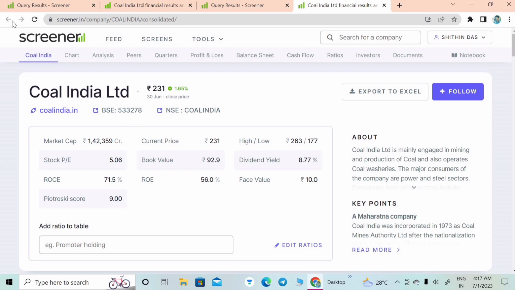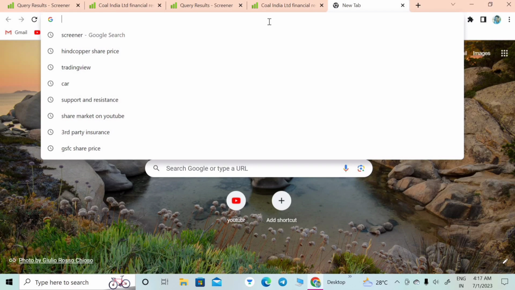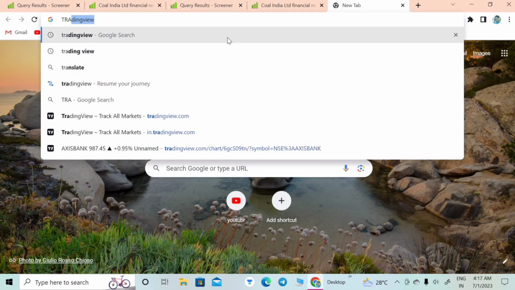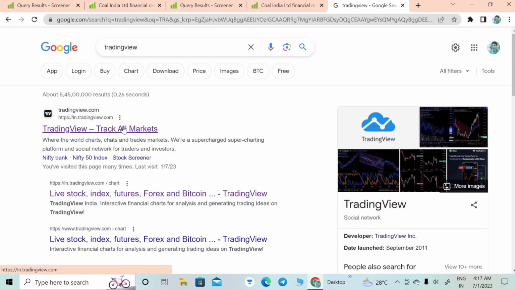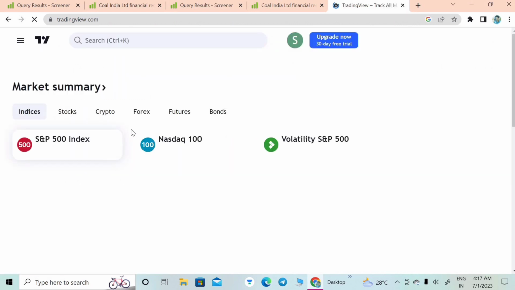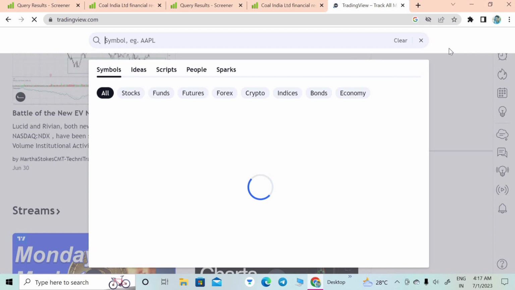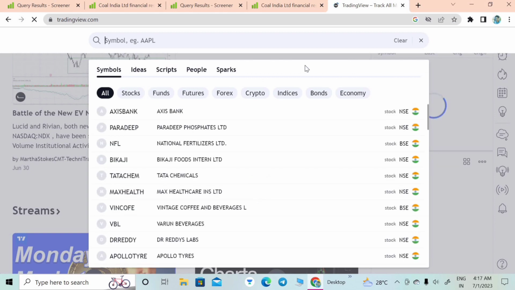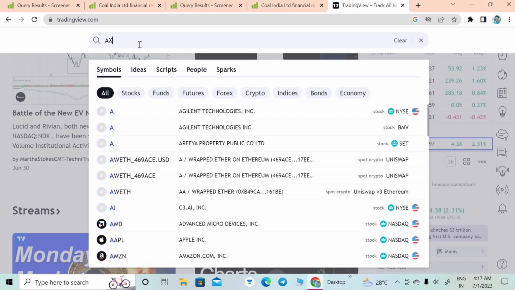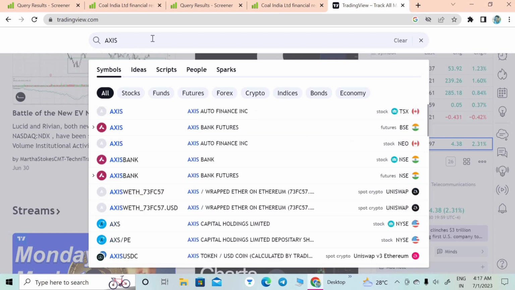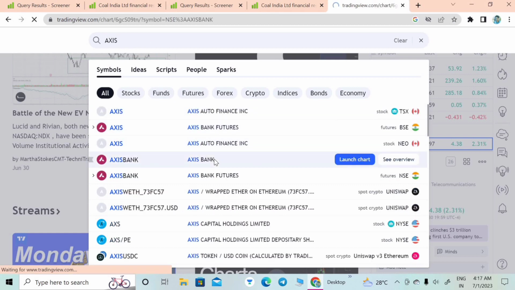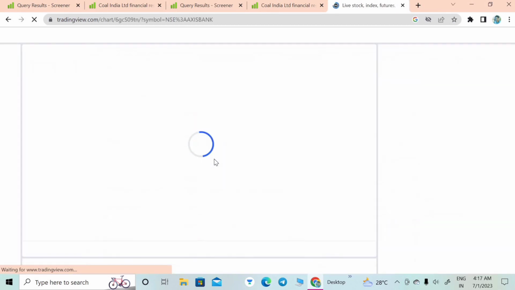Then the other tool is TradingView. TradingView is used mostly for chart analysis, and we can also use it for analyzing purposes. By using this also we can select better companies for swing trading and long-term investment. Here I am searching for shares of Axis Bank. I am selecting the Axis Bank chart from here.